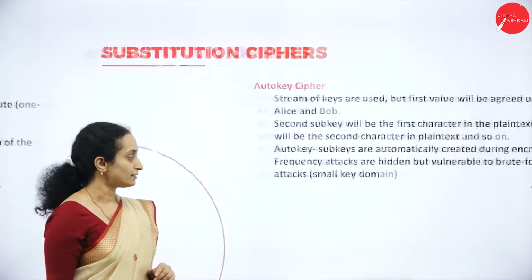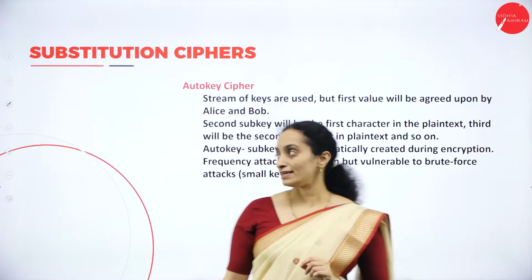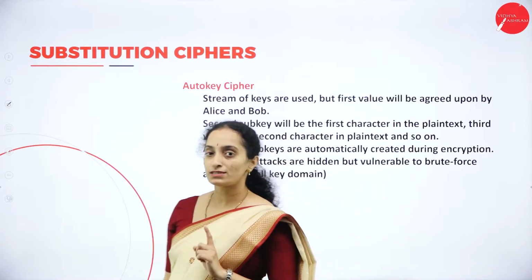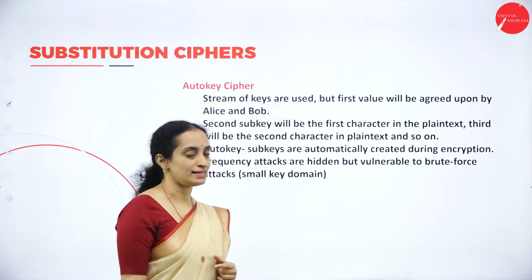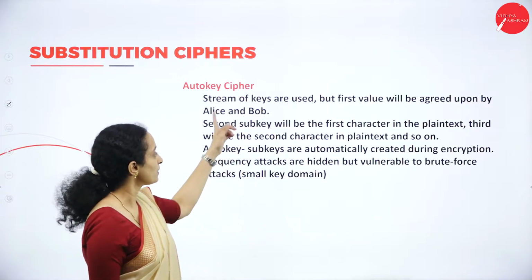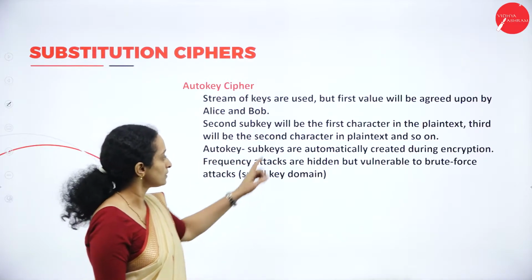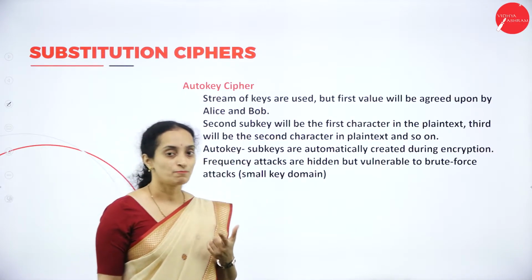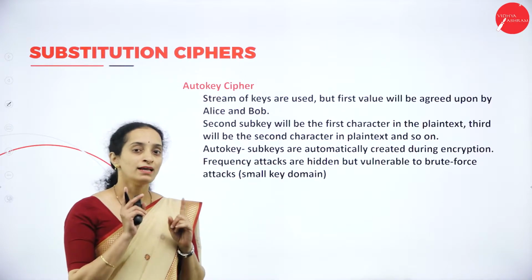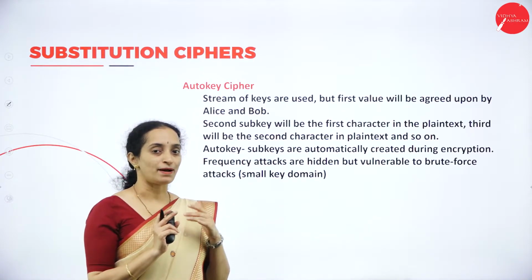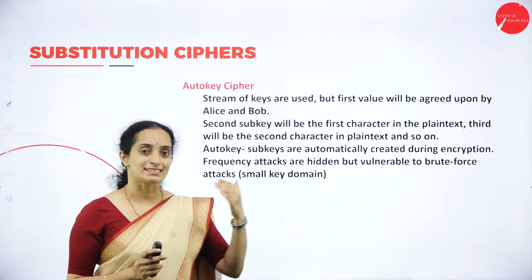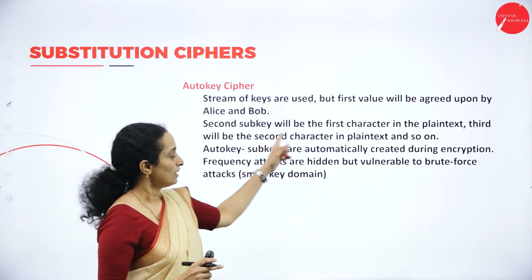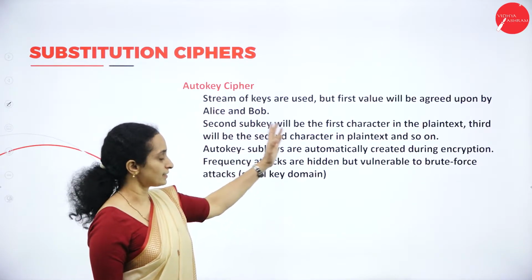We have a stream of keys in this. Here, one type is the autokey cipher. What does the autokey cipher explain? As I said in the last session, a stream of keys is used, but the first value will be agreed upon by Alice and Bob. So the first key will be agreed and generated by the sender and received by the receiver. What about the other set of keys, or the next set of keys?